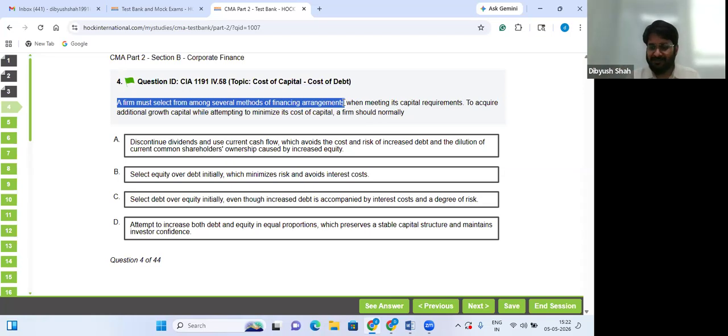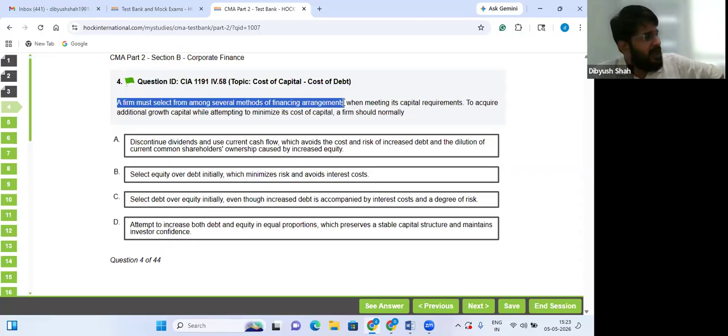So you just can't discontinue dividends. But let's say even if that is the case, cost of retained earnings is not nil. You want to minimize your cost of capital. There is only one difference between cost of retained earnings and cost of equity, flotation cost. Apart from that, there is no difference whatsoever.